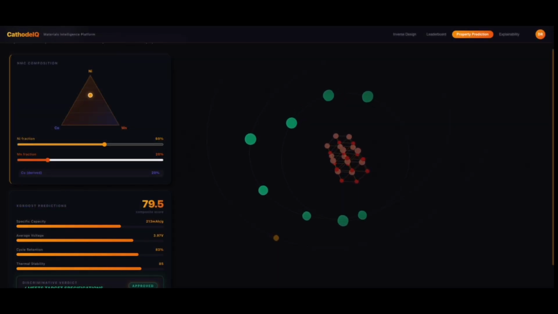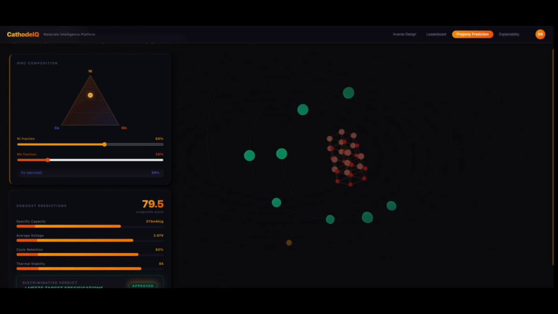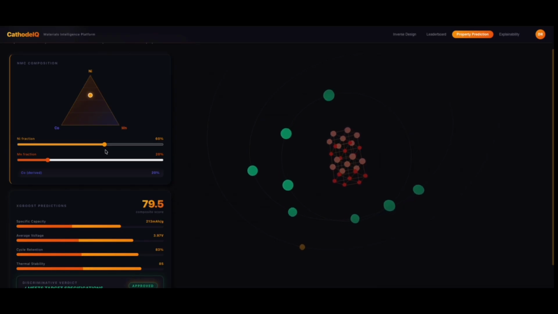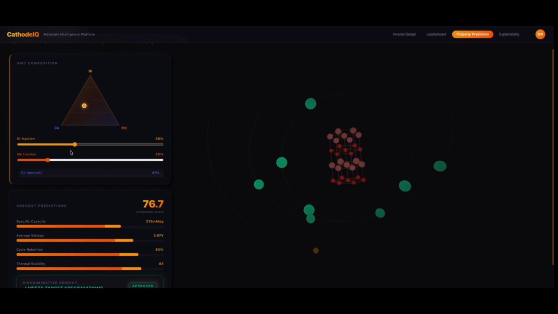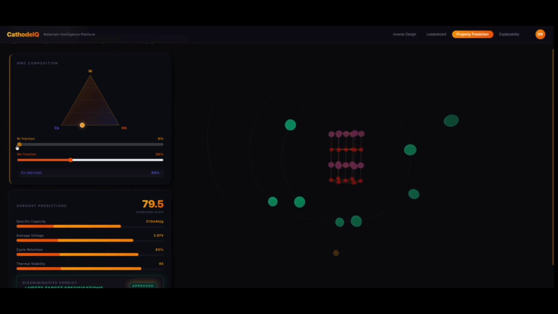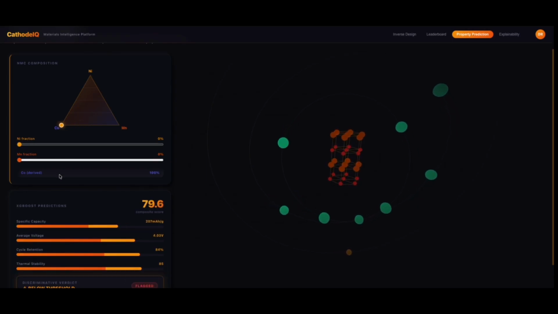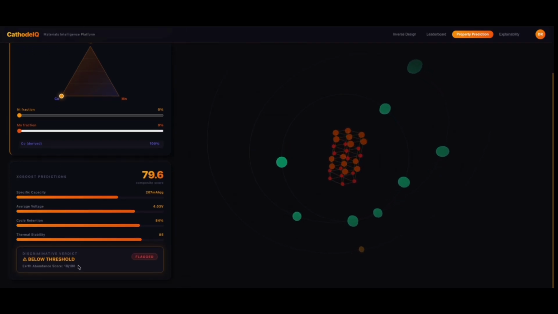Researchers can also run the model in forward design mode, adjusting elemental composition and watching predicted properties respond in real time. This feature allows us to find optimal nickel, manganese, cobalt combinations without having to run a single expensive DFT simulation. Look what happens when I solely rely on cobalt for the transition metal. High thermal stability, strong voltage, but flagged, because its cobalt dependence scores 18 out of 100 on Earth abundance, a critical supply chain vulnerability that the model is explicitly designed to surface.